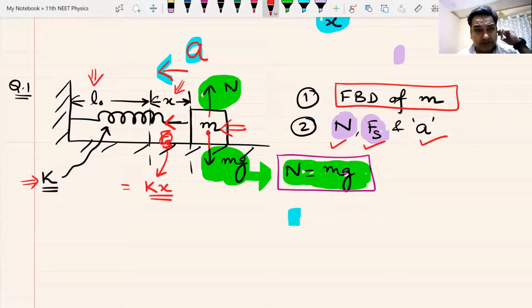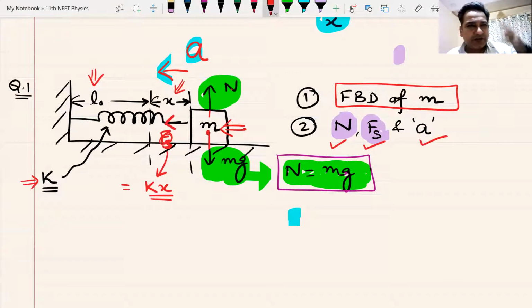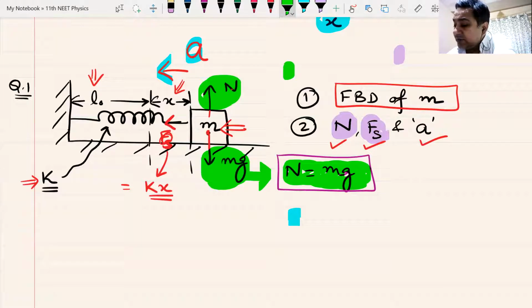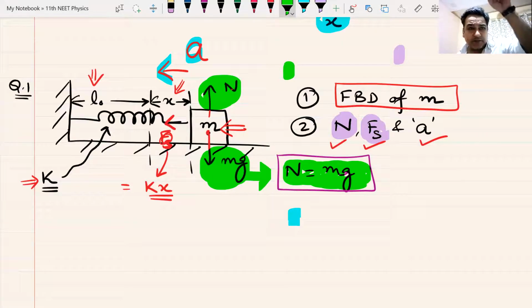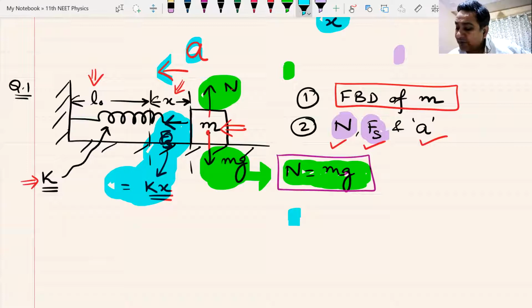So, how are we going to do this? Well, the first thing is draw the sketch. Sketch is already there. Number two, isolate the body. Nothing to isolate, only one body. Step number three, draw the free body diagram. Normal reaction N is upwards and weight is downwards. Then you have a force Fs, which is equal to K into X. This is the spring force.